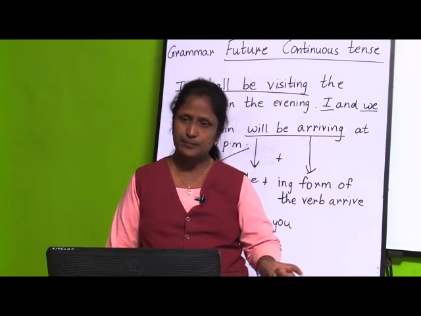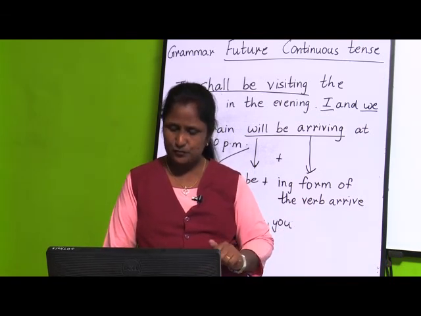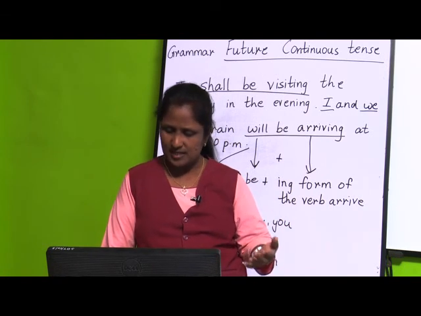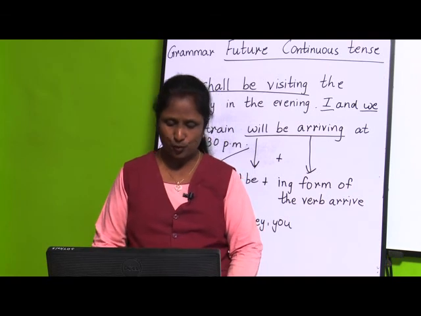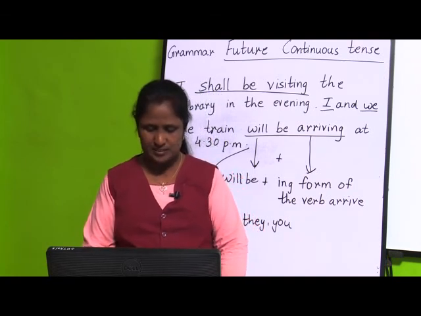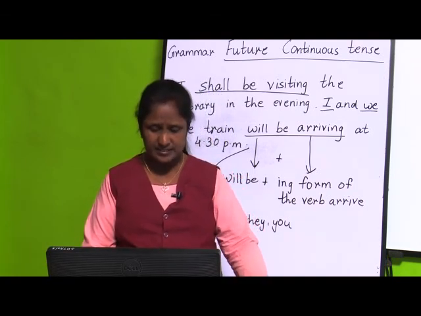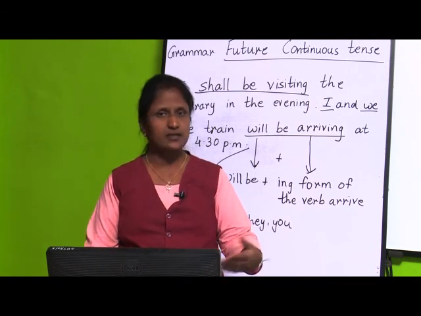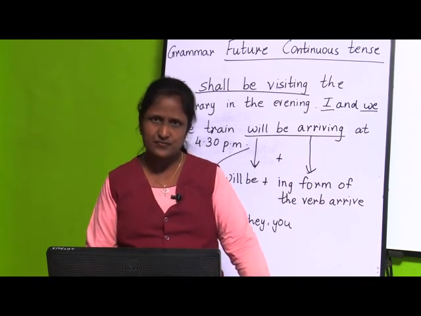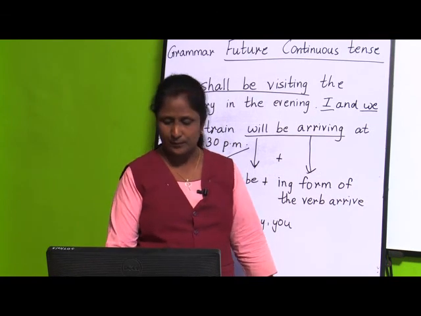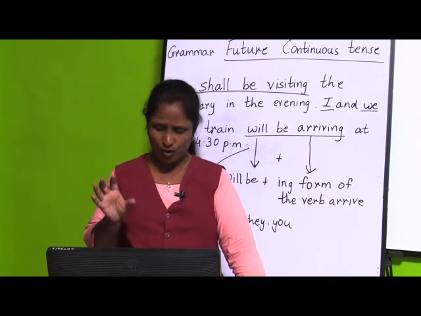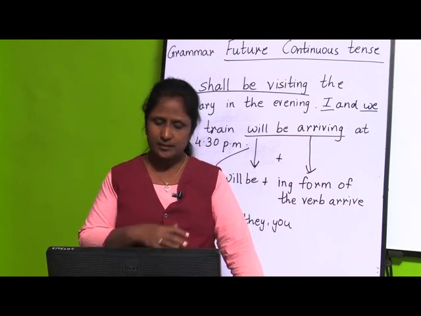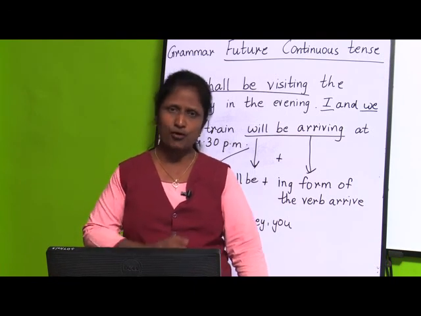Also we have seen simple future tense. What is simple future tense? It tells about the actions that will take place in the time to come. And going to form, I told you what going to form is. It indicates the actions that are about to take place in the immediate future. And last we have seen the future continuous tense. Here the actions will be in progress at a given point of time in the future. In this way we have completed all the tenses.